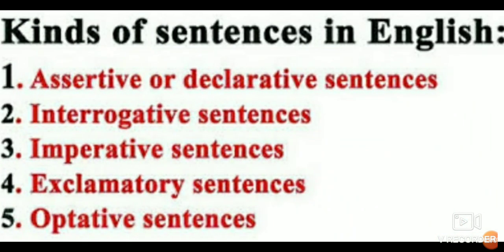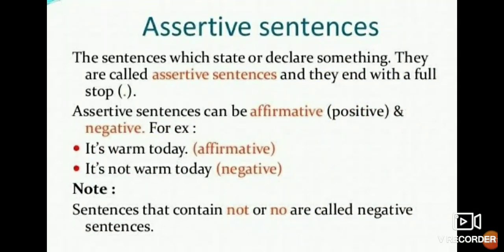Now come to the kinds of sentences. There are many types of sentences: assertive or declarative, interrogative, imperative, exclamatory, optative. First of all, we will discuss the assertive sentence. What are assertive sentences? The sentences which state or describe something are called assertive sentences and they end with a full stop. Very clear, children, that assertive sentences can be affirmative, positive. Affirmative means positive, and negative.